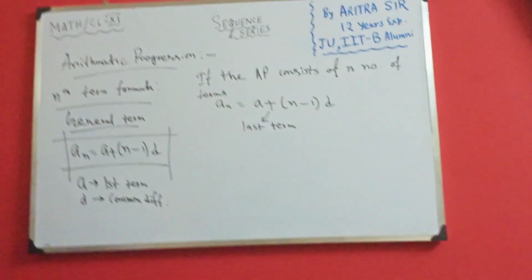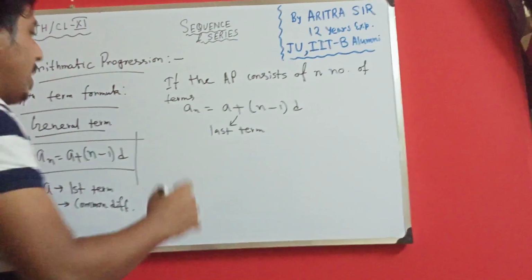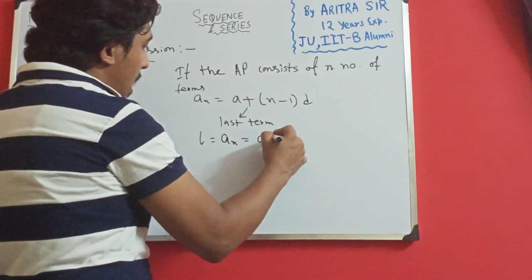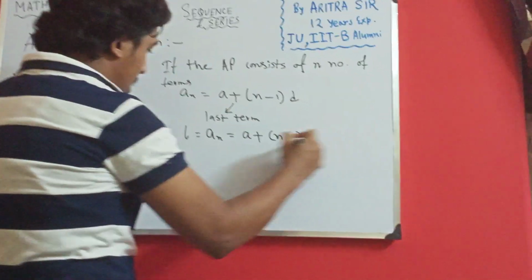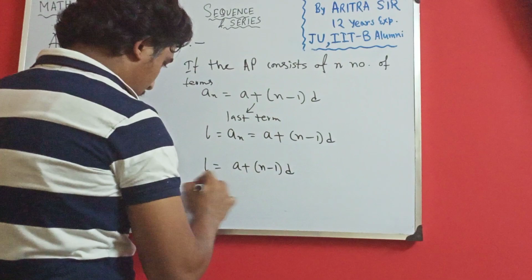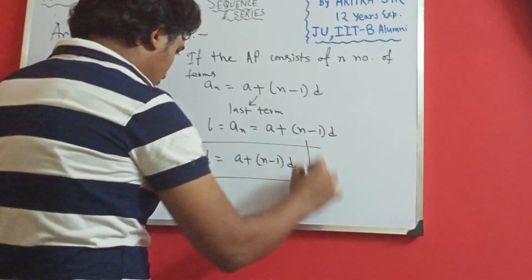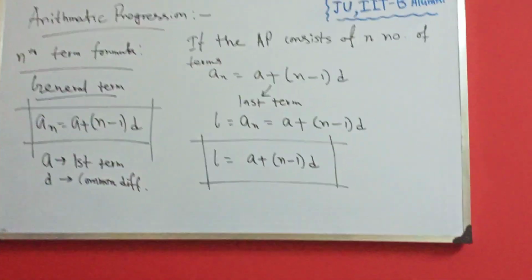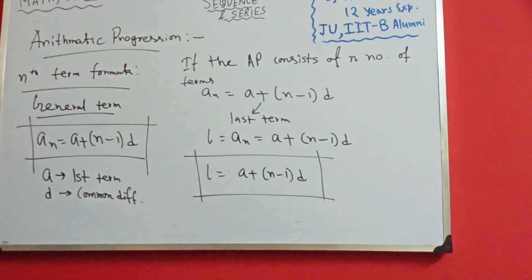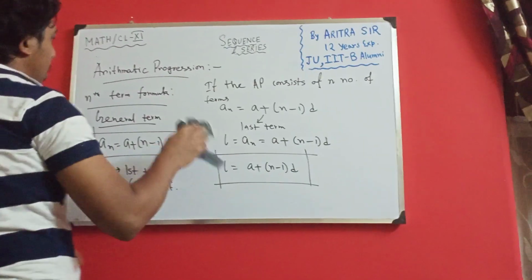Because a total of n terms are there, the last term should be your an or nth term. So an is equal to a plus n minus 1 into d. Okay, so that is the formula for the nth term of the AP, right? Just use these things.